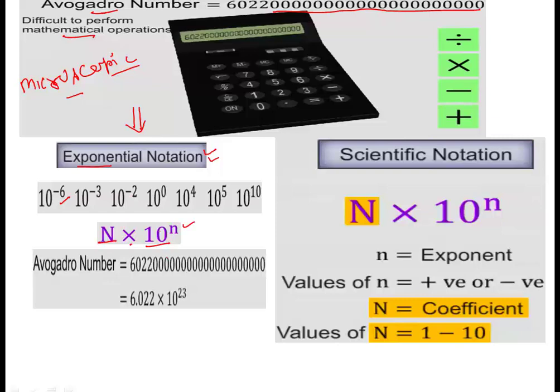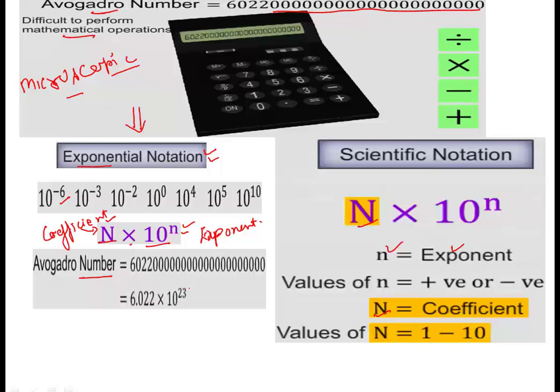This is the method used, where capital N stands for the coefficient, and this small n stands for the exponent. Is it clear?